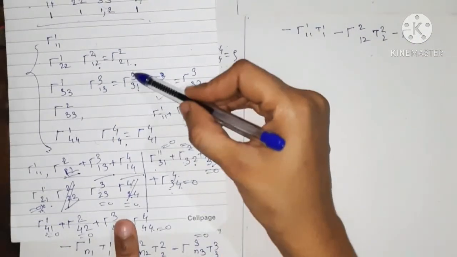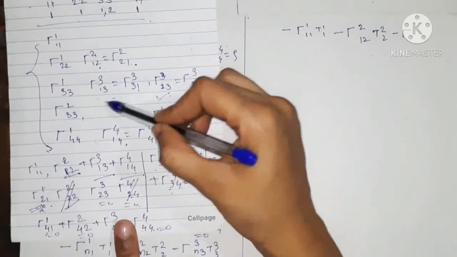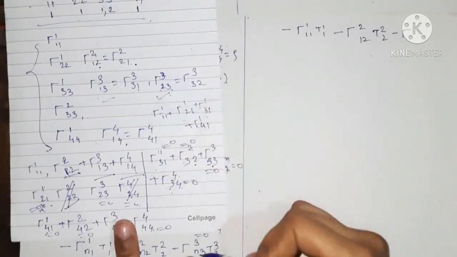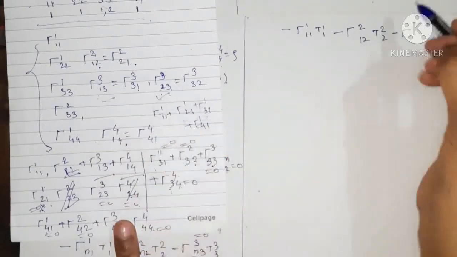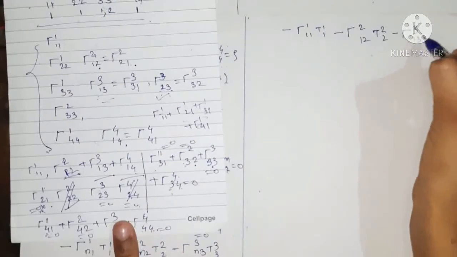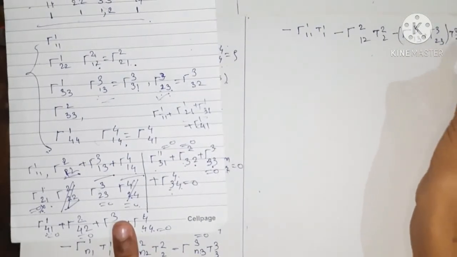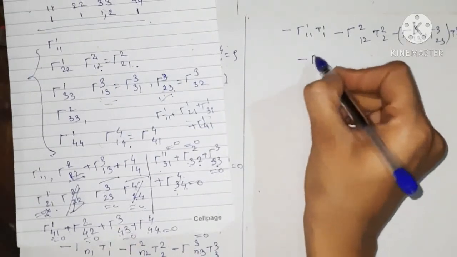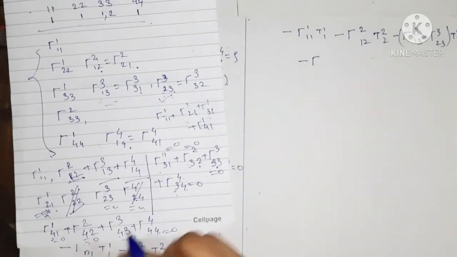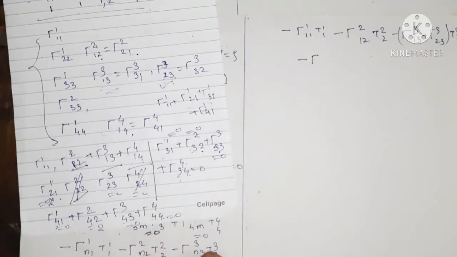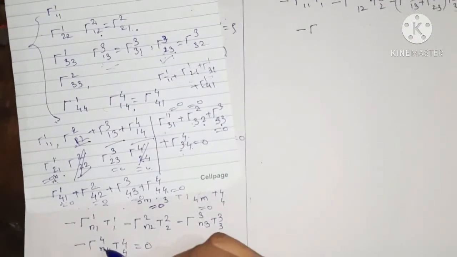Now in the upper suffix we have 3. So 3, 1, 3 is there and 3, 2, 3 is there. So n can take the value 1 and 2. Okay, so gamma 3, 1, 3 plus gamma 3, 2, 3 into t 3, 3, minus gamma of 4 and 4.